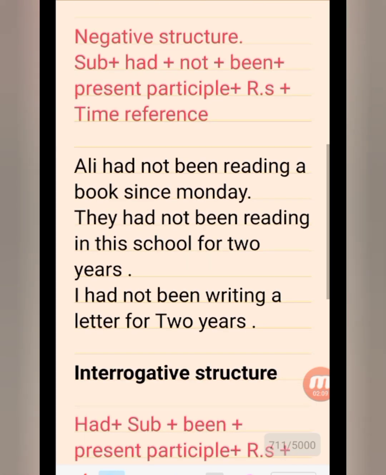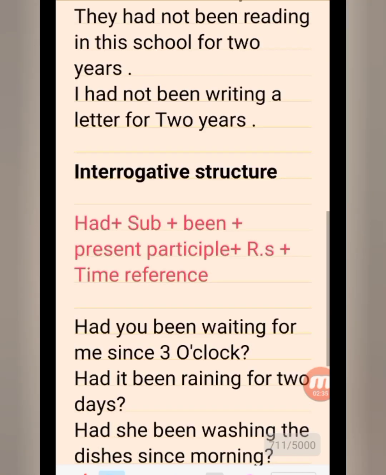Ali had not been reading a book since Monday. Ali Monday से किताब नहीं पढ़ रहा था. They had not been reading in this school for 2 years. वो इस स्कूल में 2 साल से नहीं पढ़ रहे थे. I had not been writing a letter for 2 years. मैं 2 सालों से खत नहीं लिख रहा था. So these were the examples of negative structures.